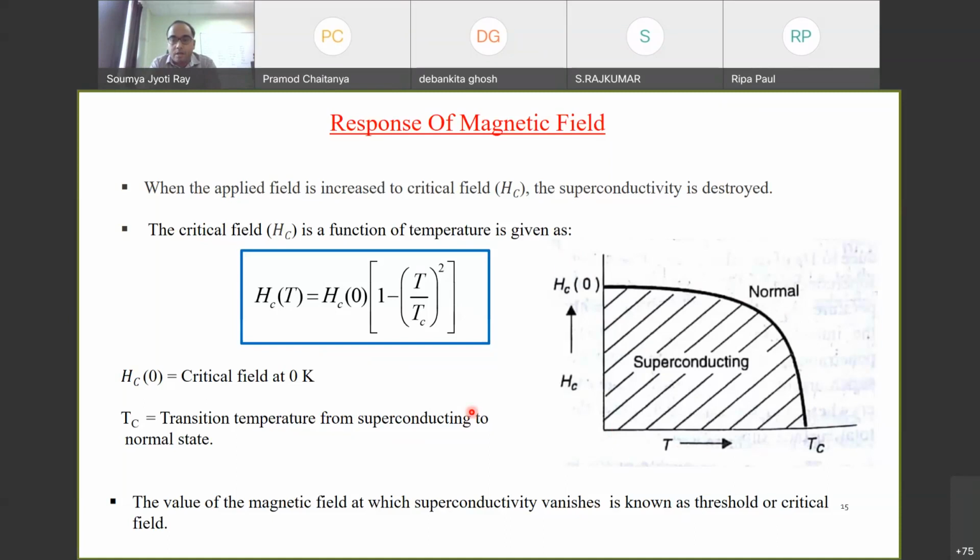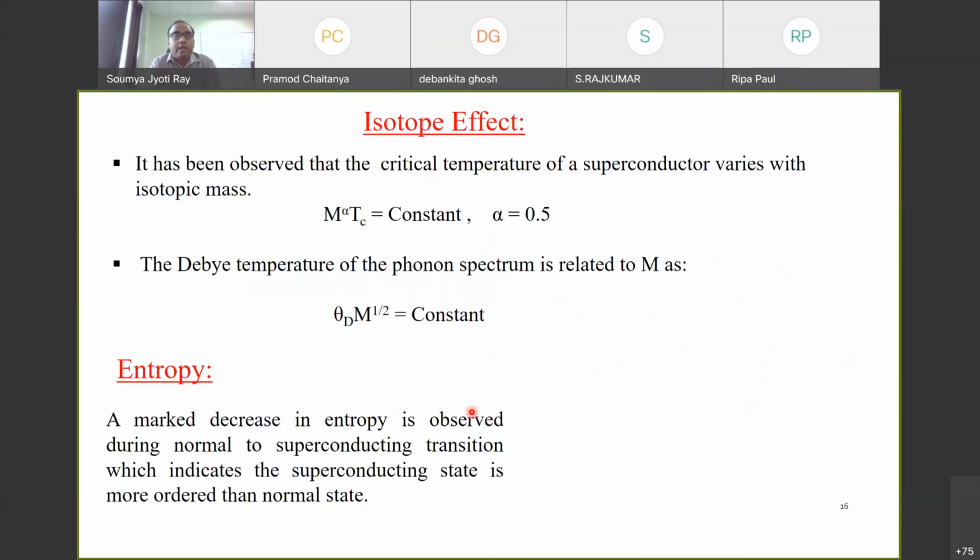Now there is another interesting effect which is usually observed for a superconductor, called the isotope effect. It is observed that the critical temperature of a superconductor is related to the isotopic mass. If the isotopic mass is capital M, then M to the power alpha times Tc is constant, and typically the value of alpha comes out to be 0.5. The Debye temperature of the phonon spectrum is related to this mass by the equation theta D times M to the power half is constant.